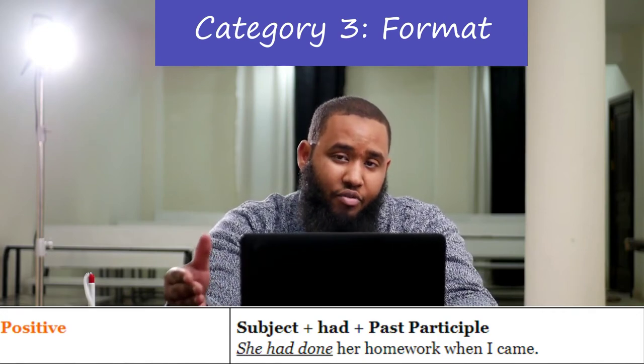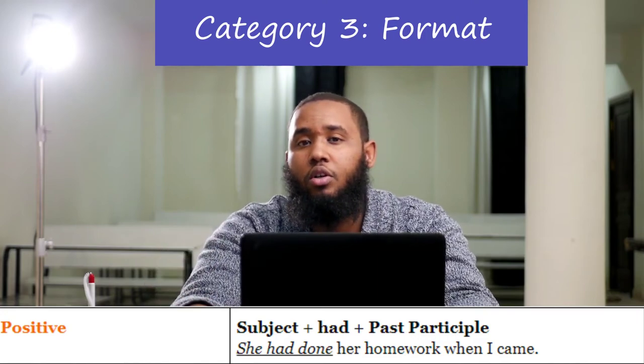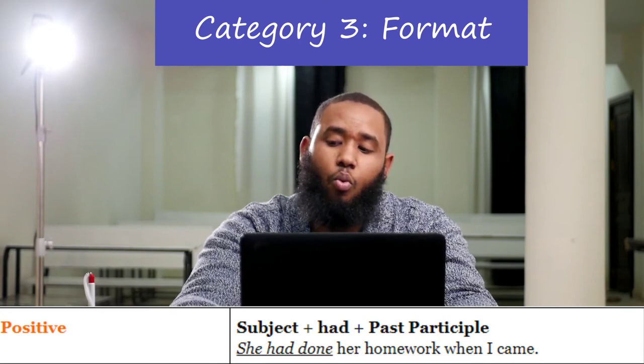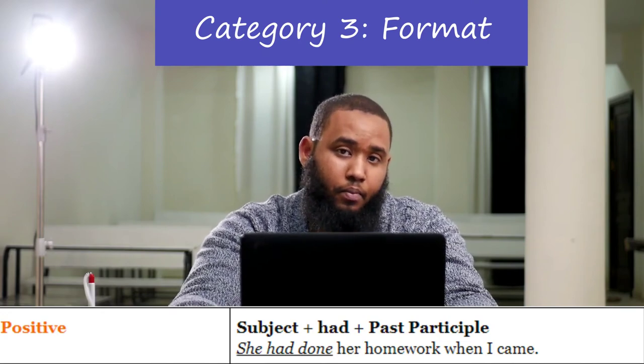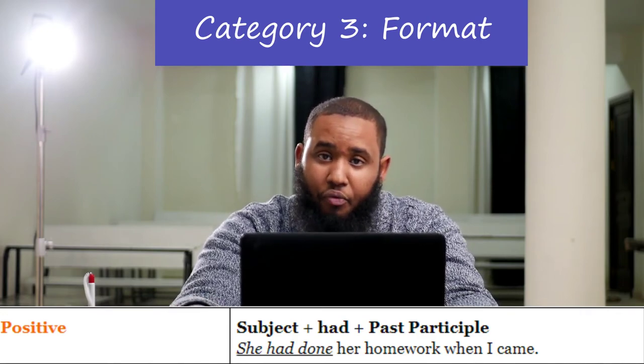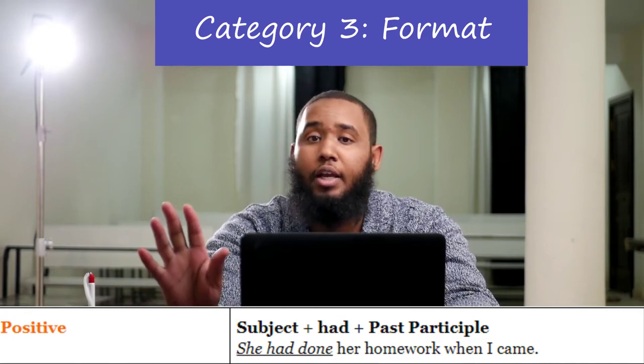She, when you have the subject, the next word that you will use, and it will always be this same word, is the word had. The word had. For past perfect tense, you will always be using this word. The word had, H-A-D.